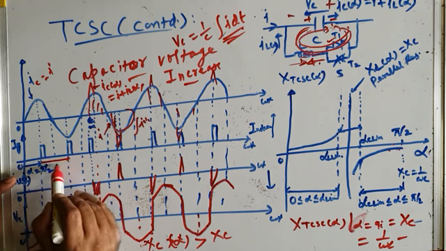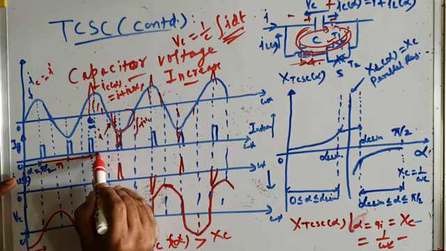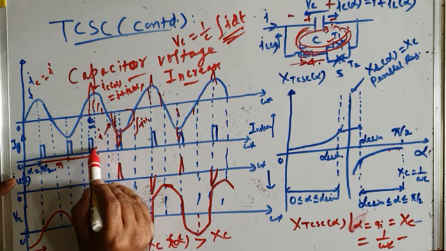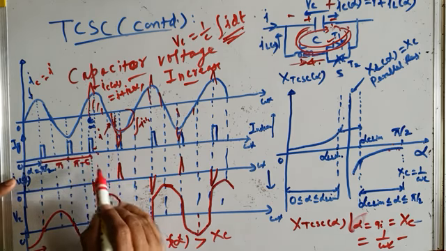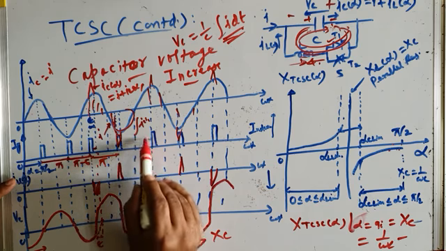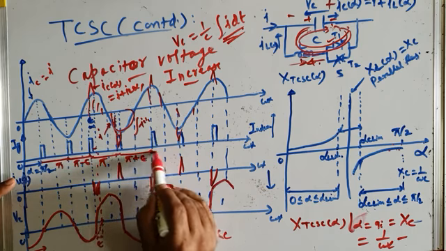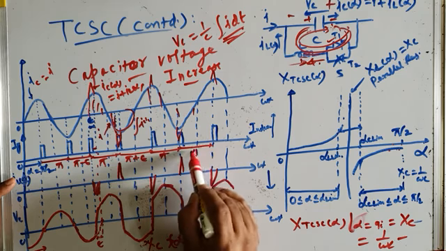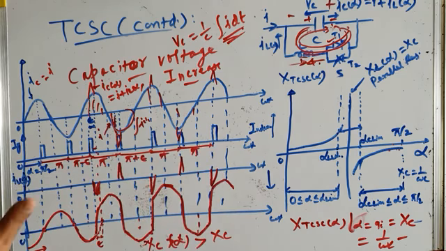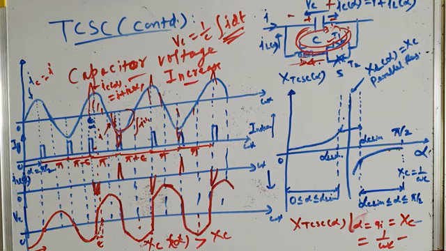Okay, and the capacitor voltage increases. So therefore if this is alpha equal to pi by 2, from here to here is pi, and from here to here you are advancing the firing of TCR by epsilon, so this is pi minus epsilon. Then from here to here it is again pi, and then here you take back the epsilon, so this becomes pi plus epsilon. Then the pi relationship is maintained, pi and so on. So I hope you have understood this phenomenon, and this explains how the voltage across the capacitor increases when you make alpha less than pi by 2.